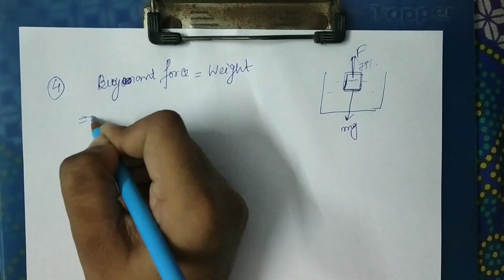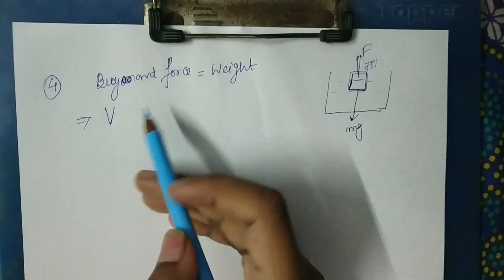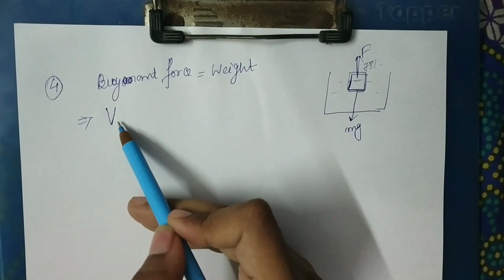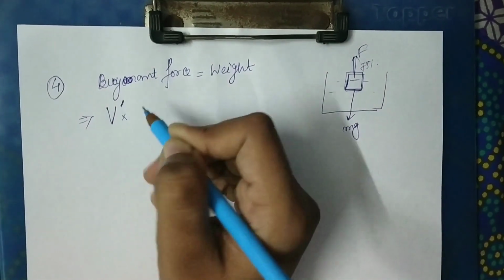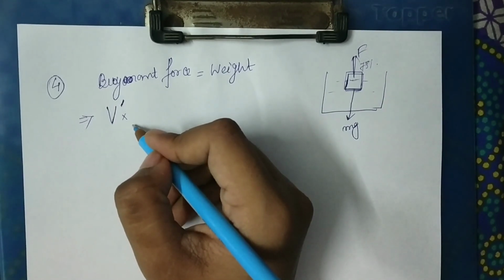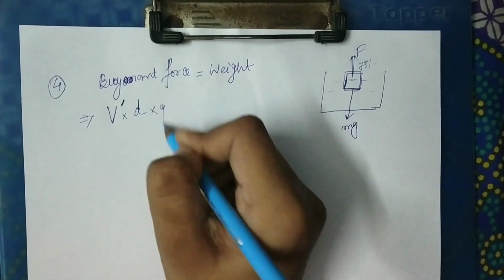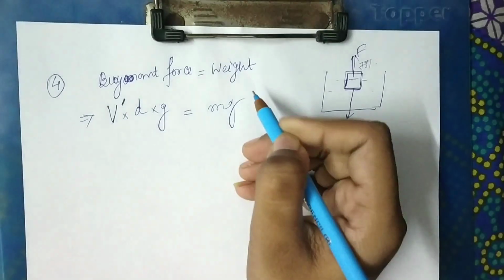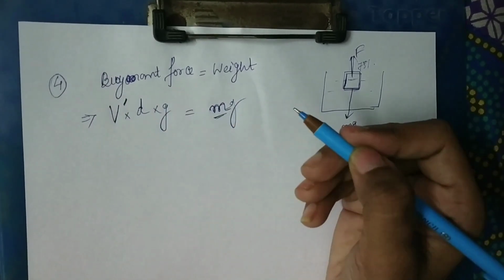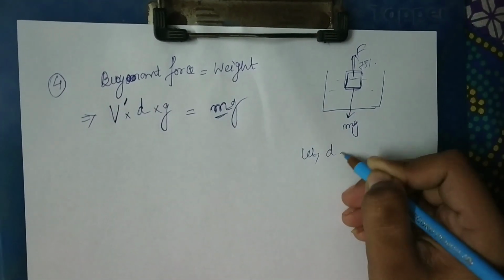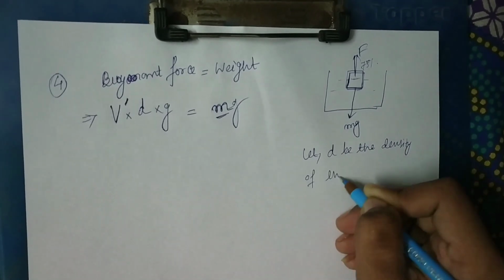So the buoyant force equals to volume of the displaced liquid, let it be V prime, into the density of the liquid. So let the density of the liquid be D into G equals to m into G, where m is the mass of the object. So let D be the density of the liquid.